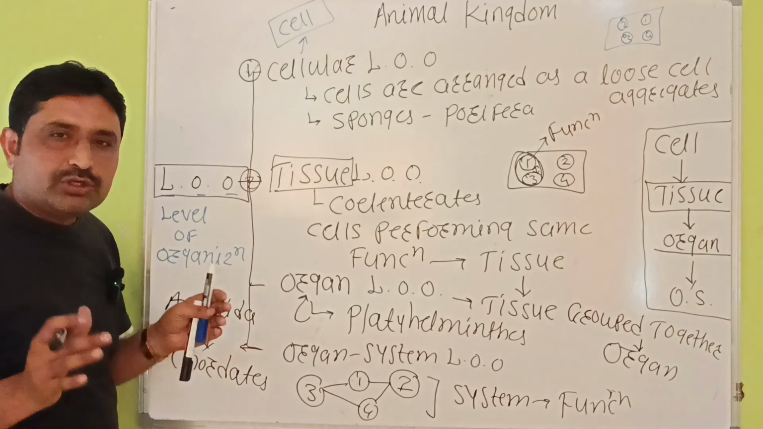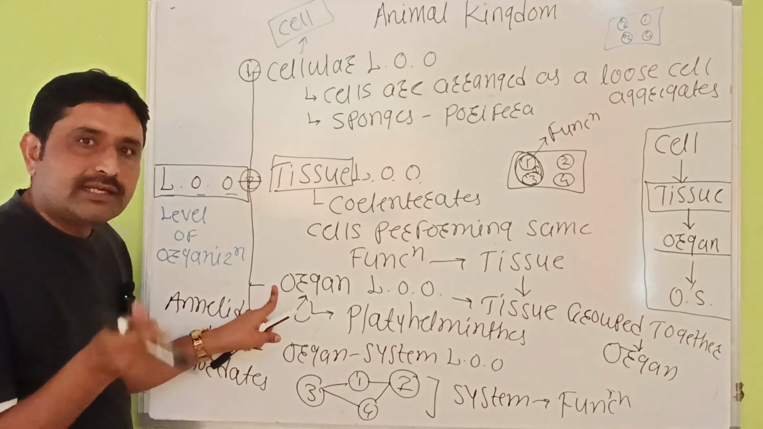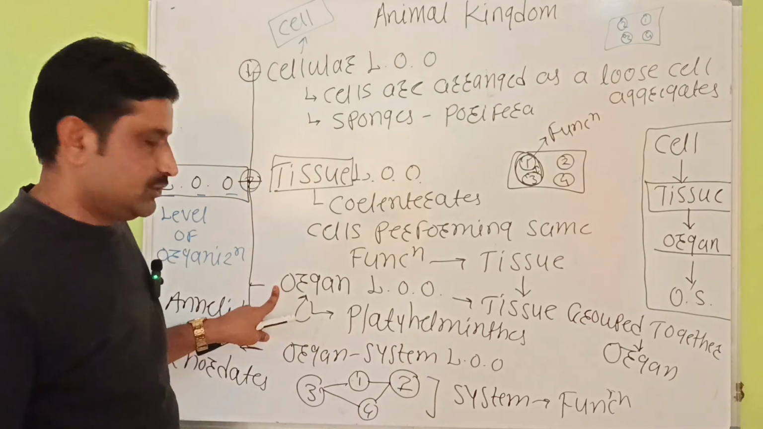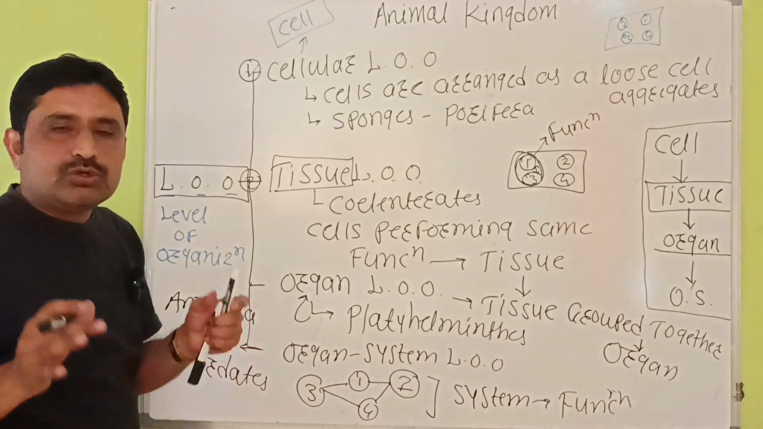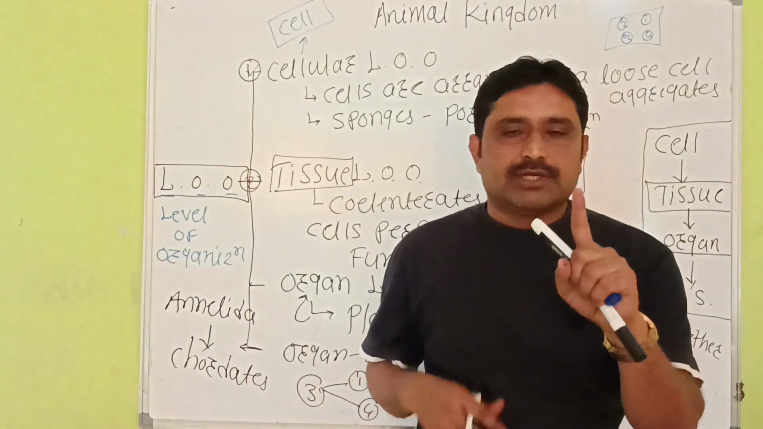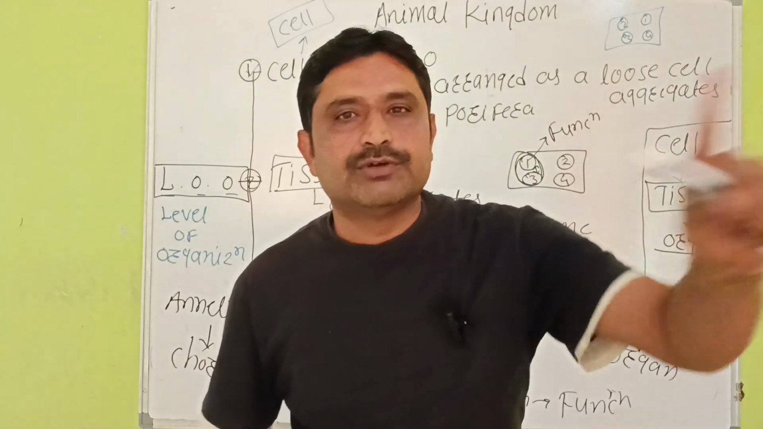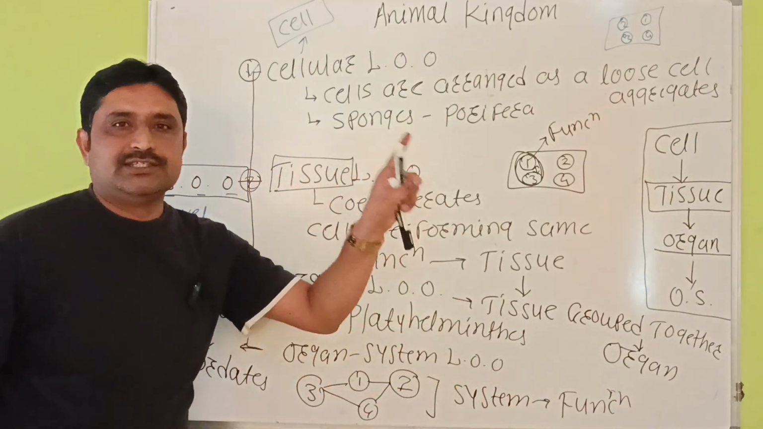Third one is tissues grouped together develop the organ, and that organ is able to perform the function, organ level of organization. And the next one is organs connected to one another develop a system, and that system is able to perform the function, and that is organ system level of organization.